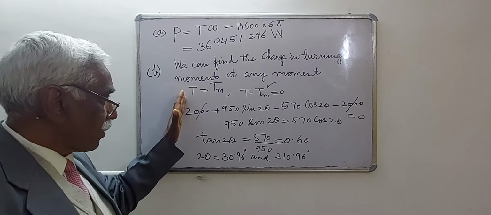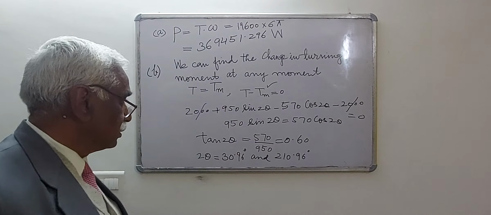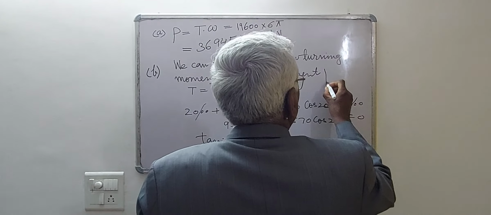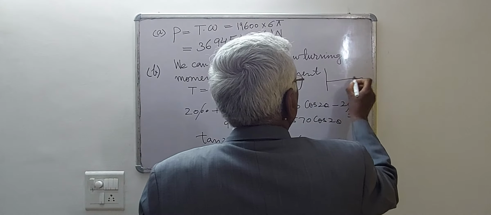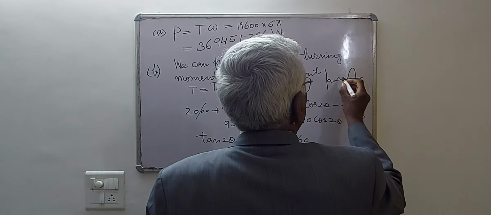Where torque as given will be equal to T mean. Suppose there is a main resisting torque line and the turning moment is varying like this.